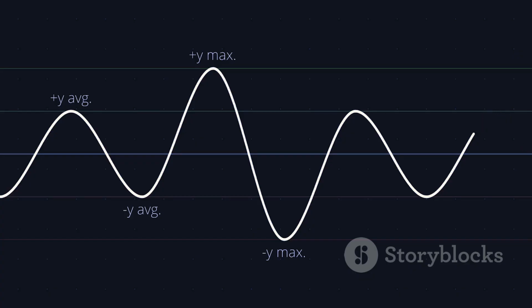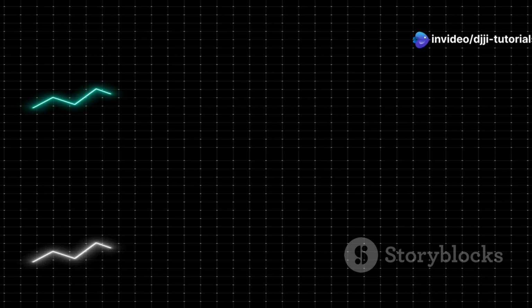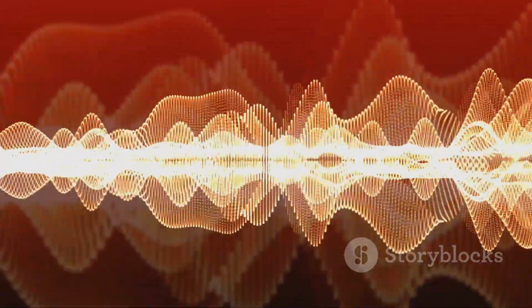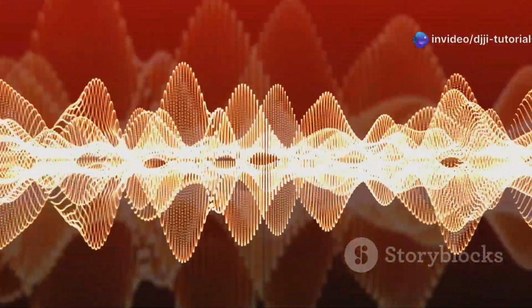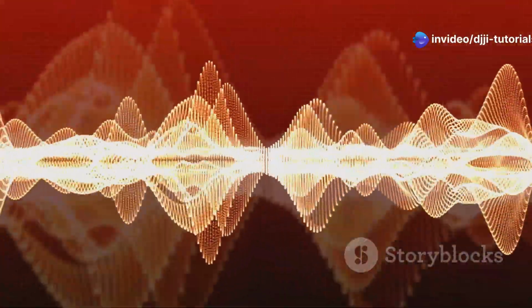Amplitude: the height of the function from its minimum to its maximum value, or the distance from the function's center line to either its peak or trough. Frequency: the number of cycles a periodic function completes within a specific time or distance. Examples of periodic functions include trigonometric functions like sine, cosine, and tangent. These functions repeat their values over specific intervals of radians.